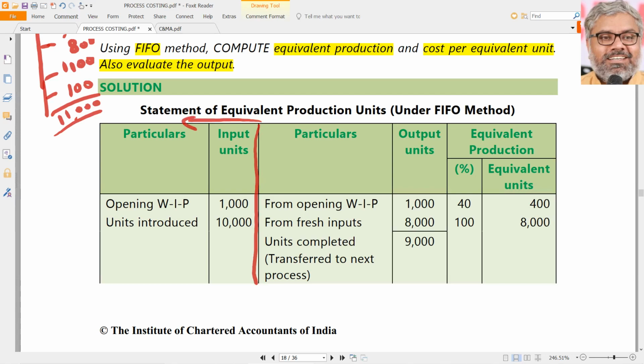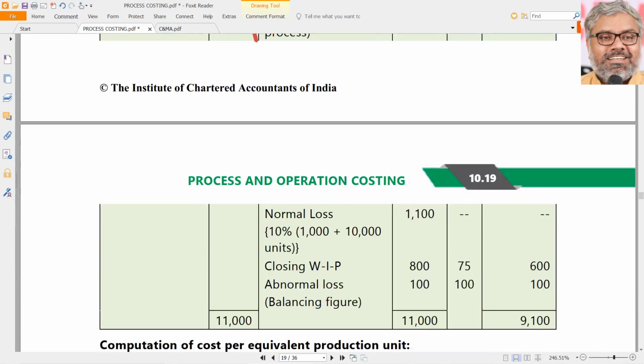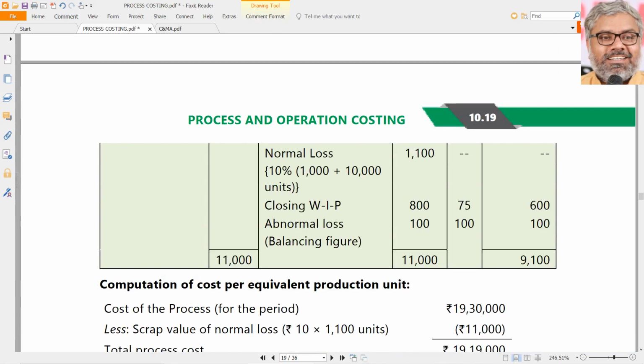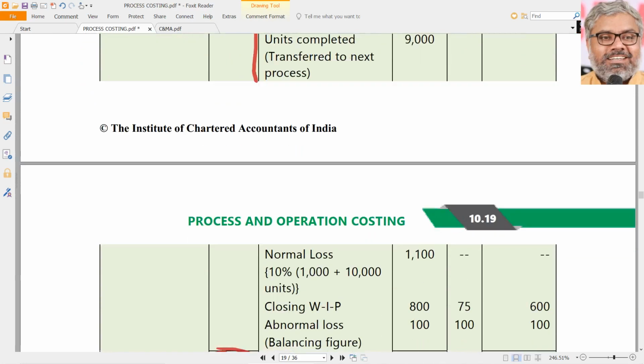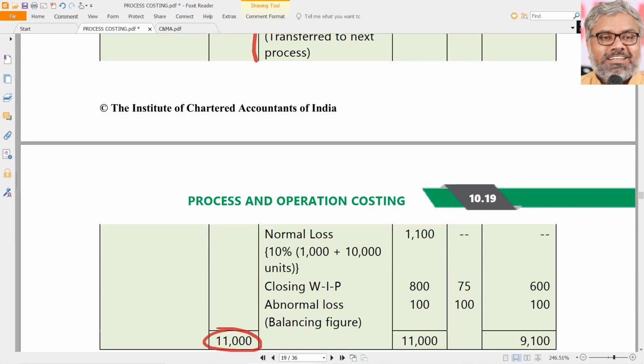So what is this portion? Particulars and input units. Naturally, opening work in progress and units introduced, 1,000 and 10,000. The total of that will be 11,000. This is one separate portion altogether, the left hand side. This is not an account, by the way. Don't think that this is an account. It is only a statement.